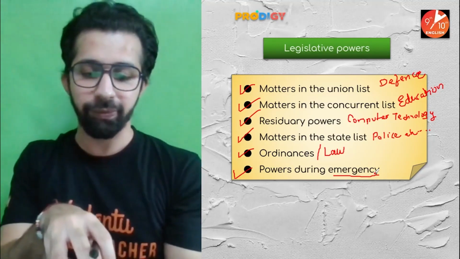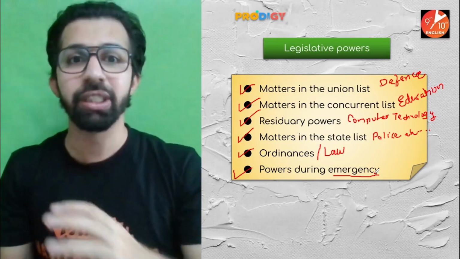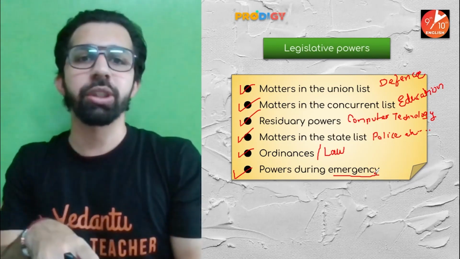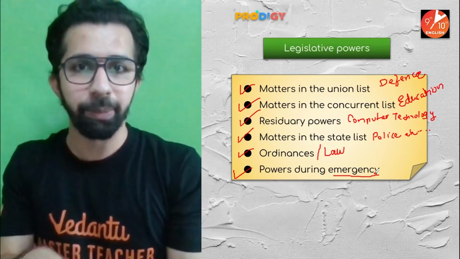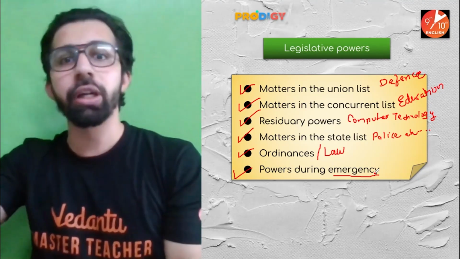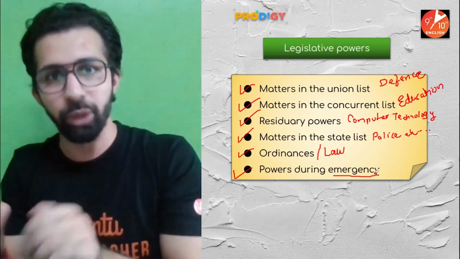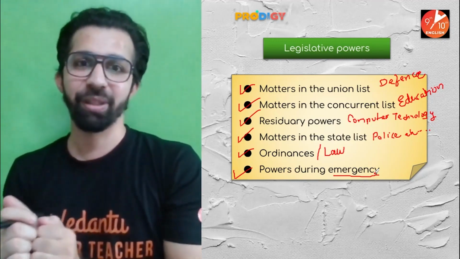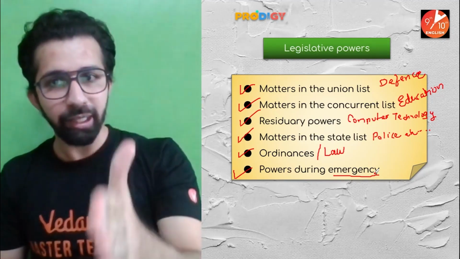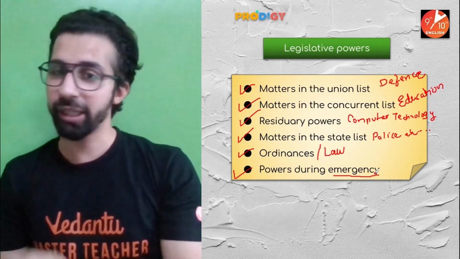It means that if in a particular region or state there is a situation which cannot be controlled by the state government, an emergency is applied in that state. What do we understand from this? The central government will now control the matters of the state government until the situation calms down or normalizes. So they have power during an emergency. These are the legislative powers which they have. Amazing, right? So they are very, very powerful.